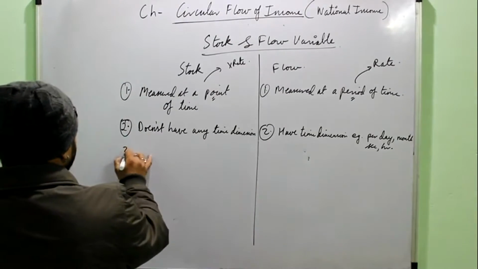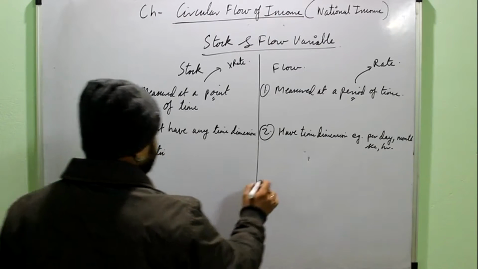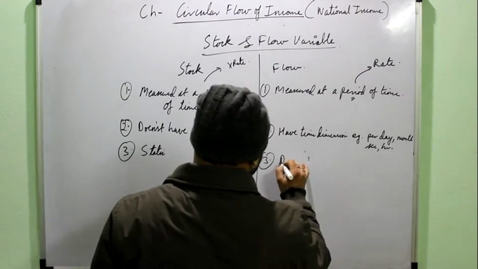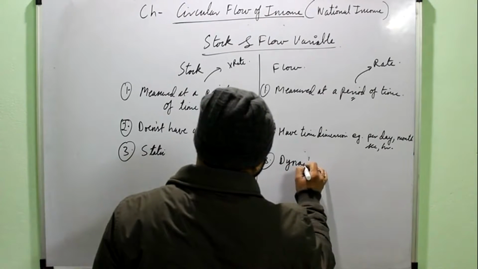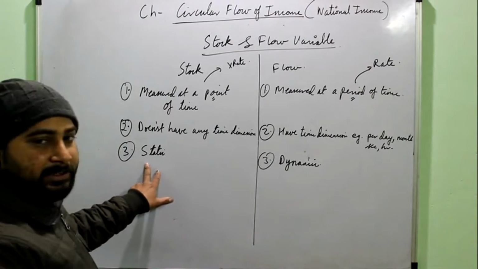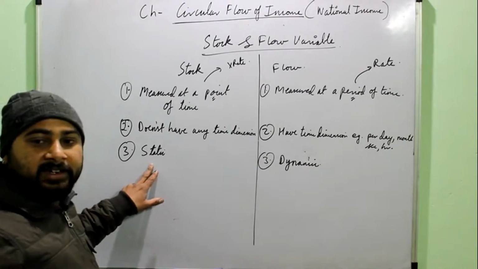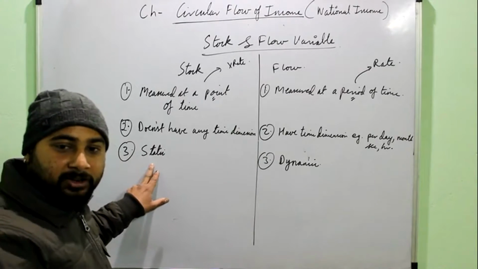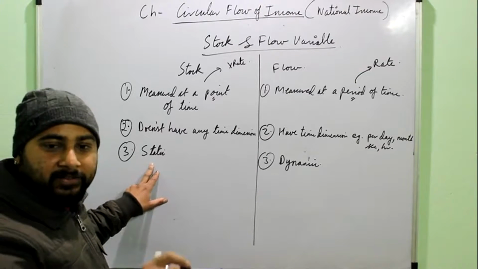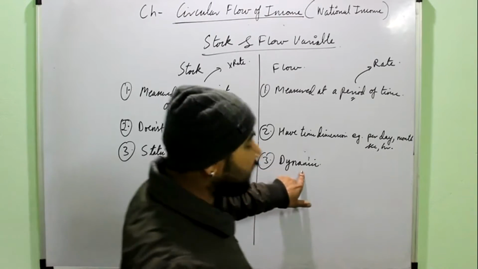Then this is a static concept. This is a dynamic concept. Static means it will not change, because as I told you that at 5 a.m. the water was 600 liters. So at 5, whether you write in the evening, so you will write 5 a.m. the water was 600 liters. But this is a dynamic concept.